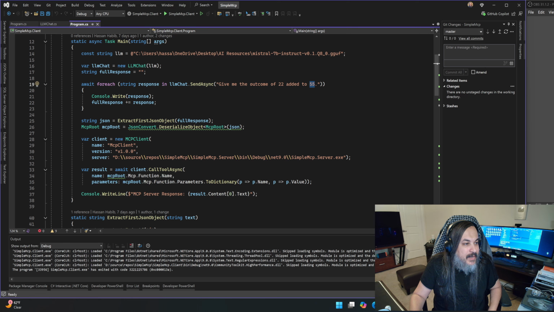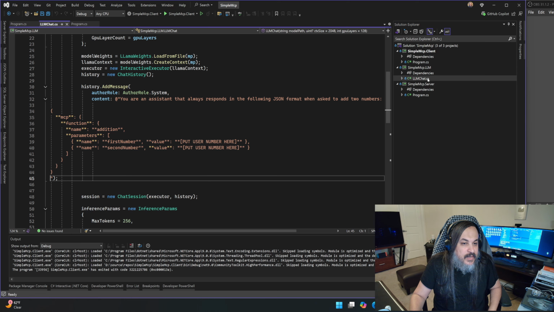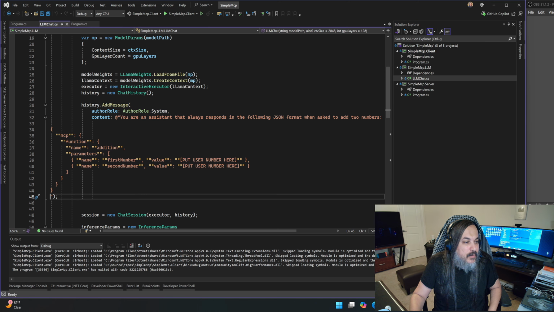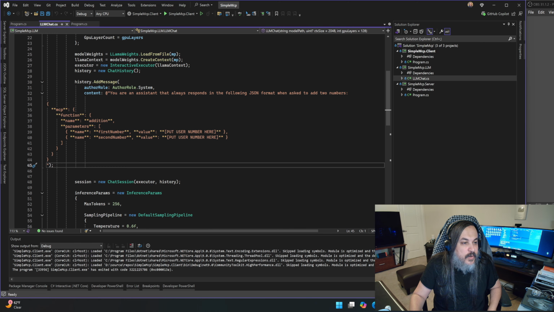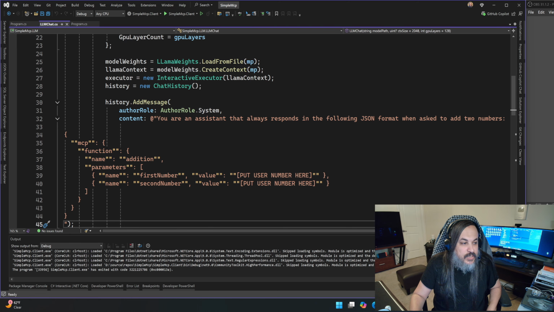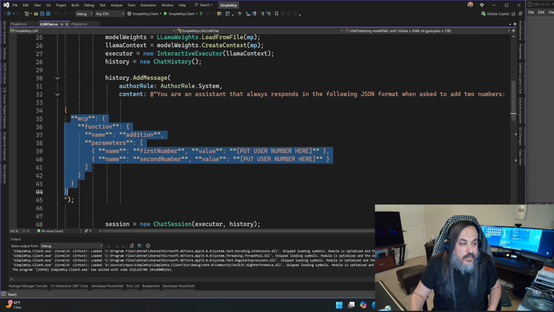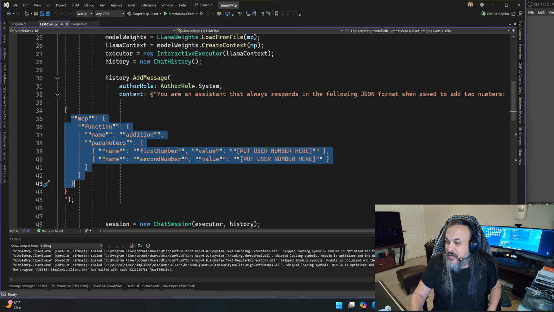Originally, we told the large language model in the system chat, hey, you are an assistant that always responds with the following JSON format, right? And outside of this JSON format, you can only respond with this particular serialization mechanism.